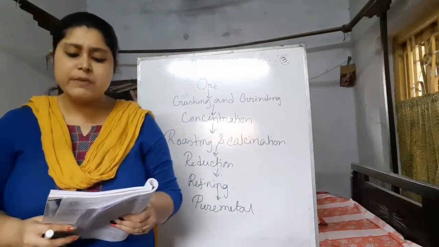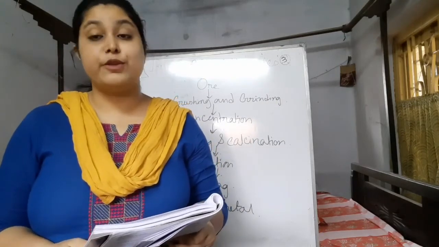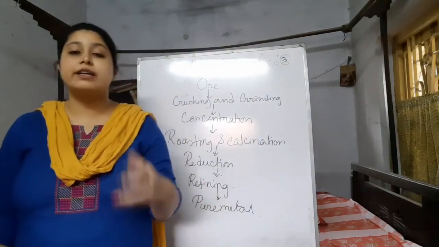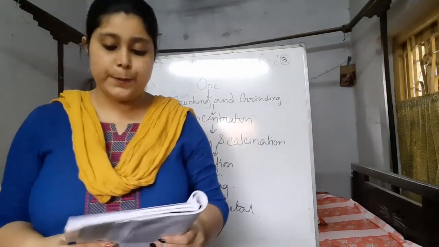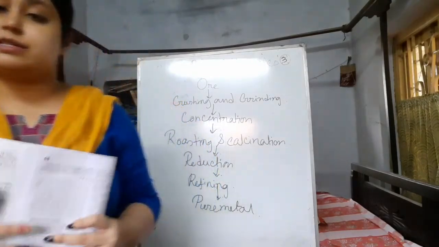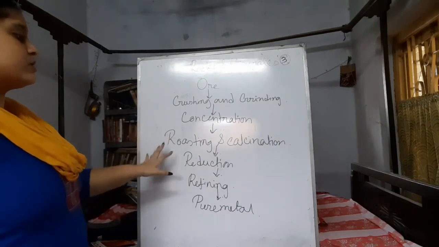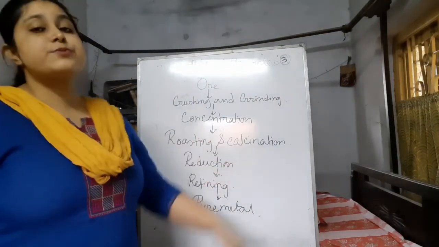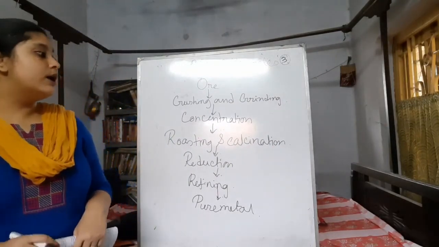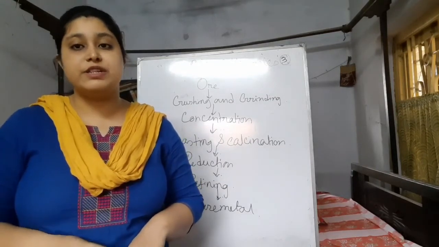Okay. Metals after they are extracted from ores look different from their ores. Sometimes ores are of different colors, and when we find the pure metals, they are of different colors. This is because of the chemical changes that take place in the process of metal extraction. With the extraction process of reduction, roasting and calcination, many chemical reactions take place. So that is why the colors and structures of the metals can be different from the ore.